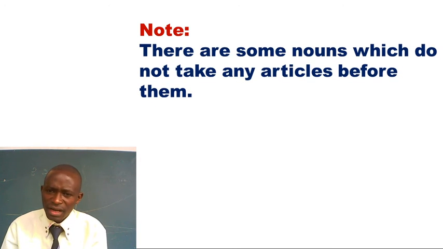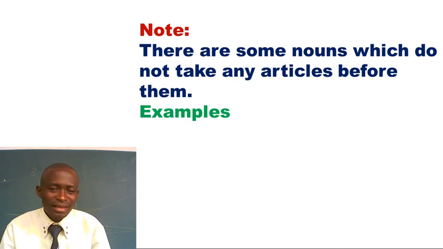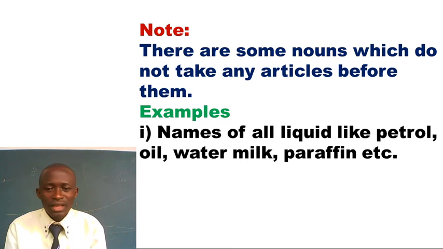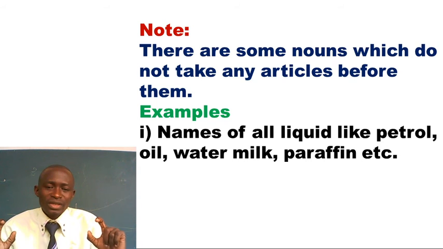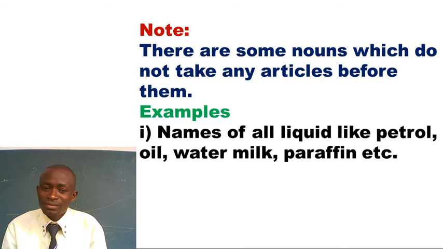Key information. 1. There are some nouns which do not take any articles before them. Which noun? Why? We shall look at them. Examples. Names of all liquid, like petrol, oil, water, milk, paraffin, and many others. Remember, we're looking at liquid. All liquid. They're not countable.